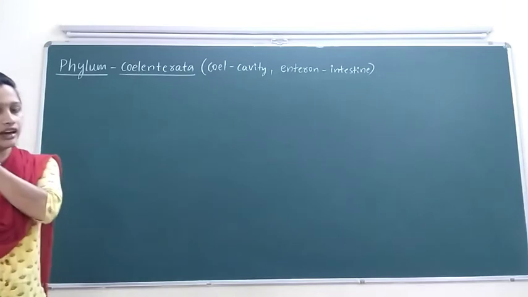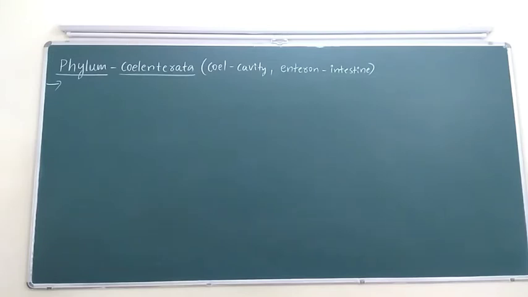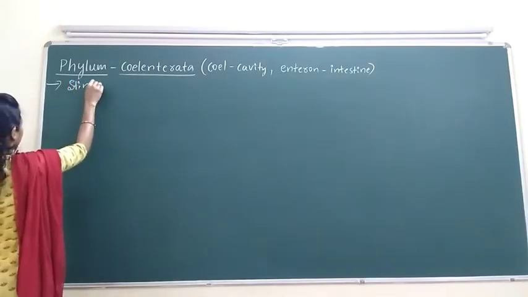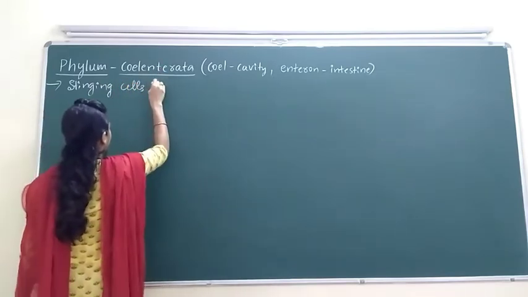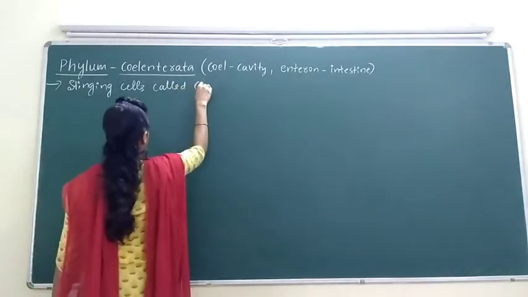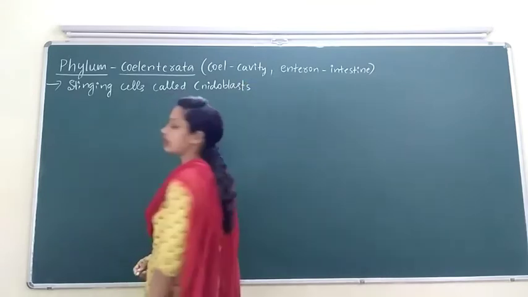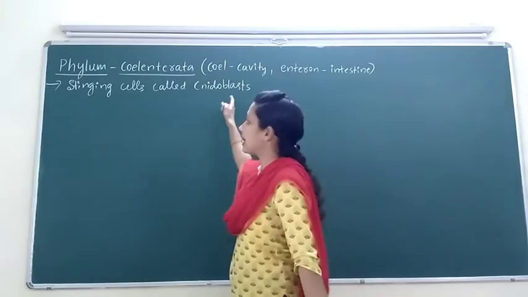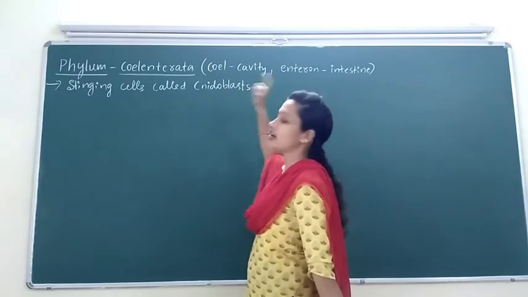Phylum Coelenterata includes organisms having stinging cells called cnidoblasts. These stinging cells are present in their body.